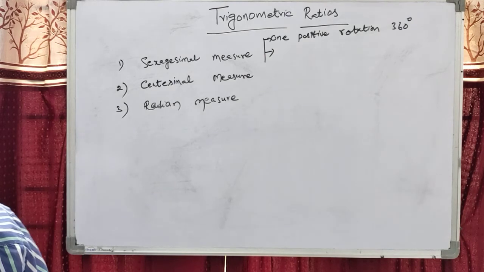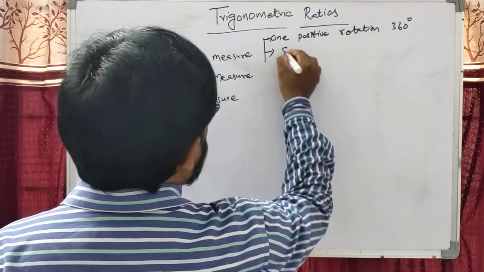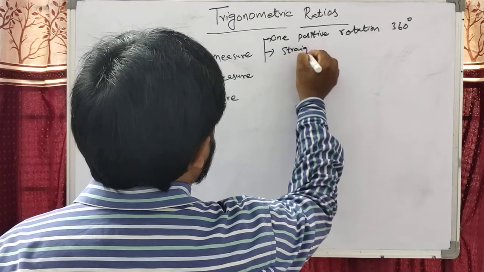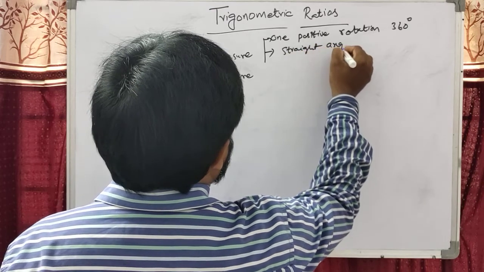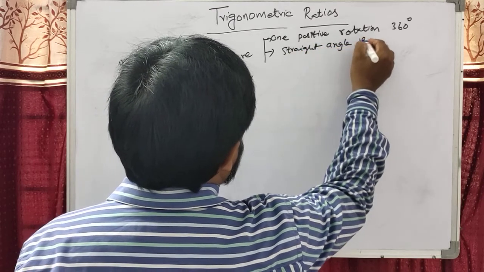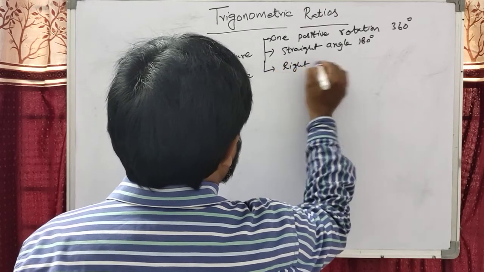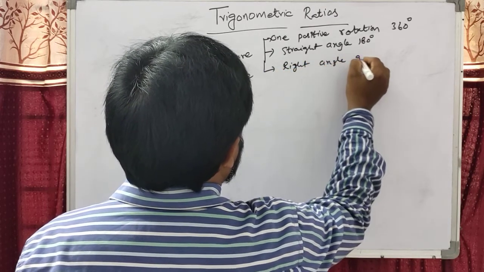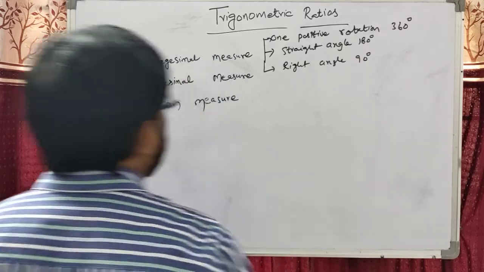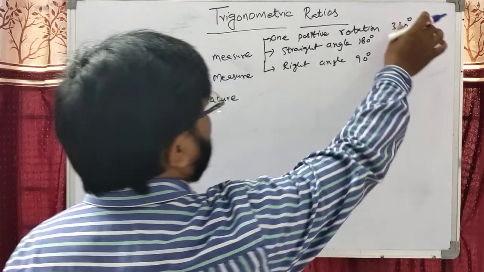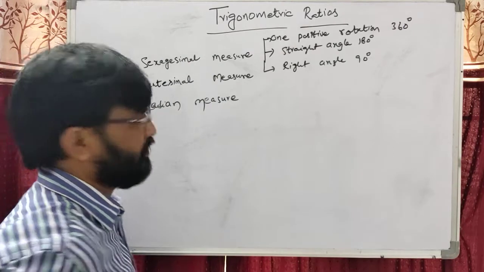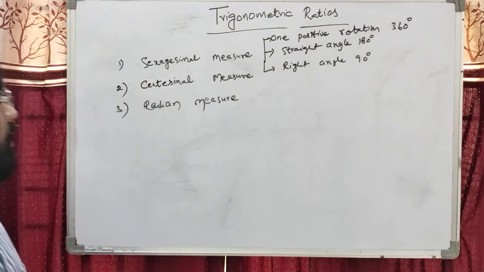The straight angle is 180 degrees. The right angle, everybody knows, is 90 degrees. Measuring angles in degrees is called the sexagesimal measurement.